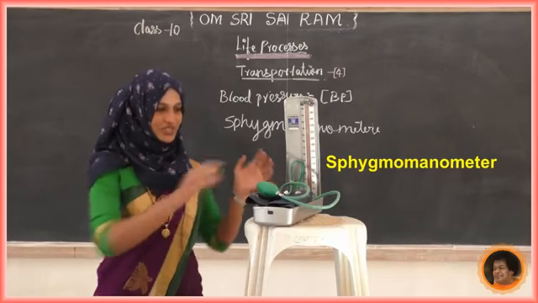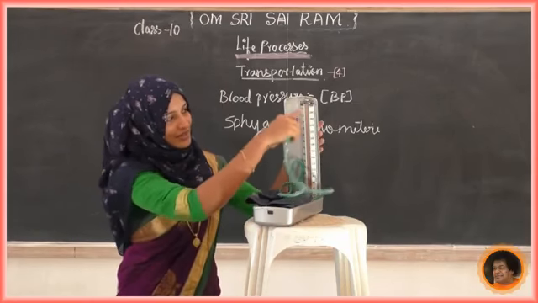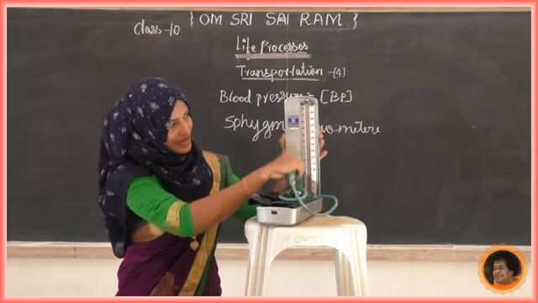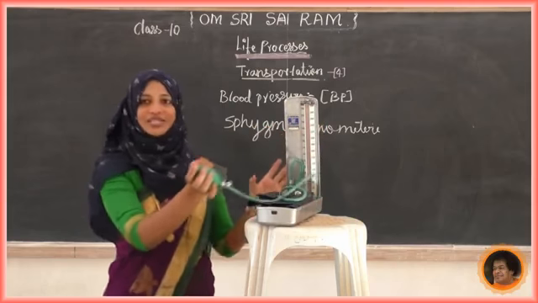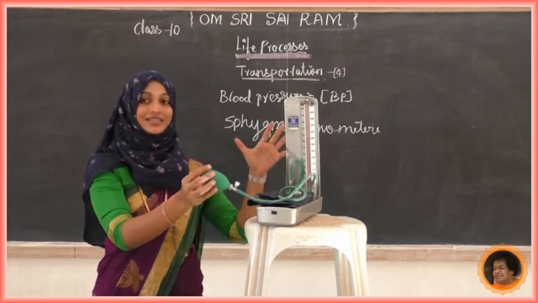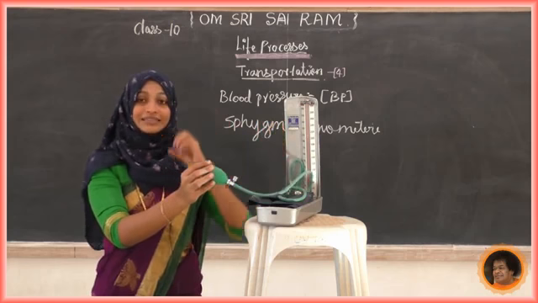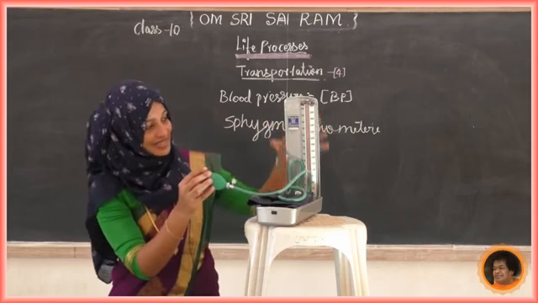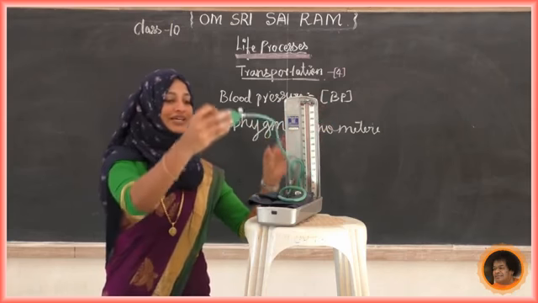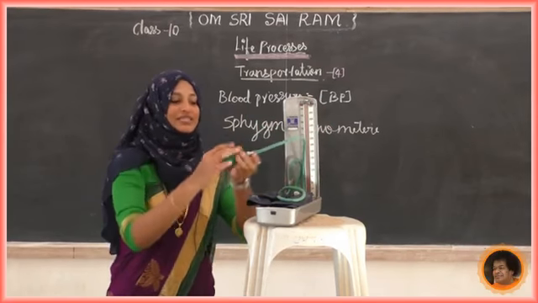Next, if you look here, we can see the readings. The mercury is there, all those things. What is there in a thermometer? The same thing here. We can see the range. Upon that, see here, one pump. We'll see how it is used.